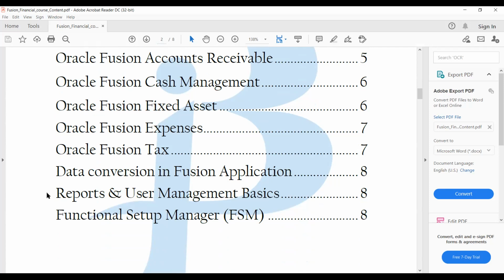So we have reports, and as I was saying, we have two kinds of reports: one using the query, and the other one just drag and drop. Apart from that, we have financial reports that we will have to get hold of. Those will be seen as a part of the general ledger module. And then we have functional setup manager, which is nothing but the setup part that we saw today. We will see it with a few details.